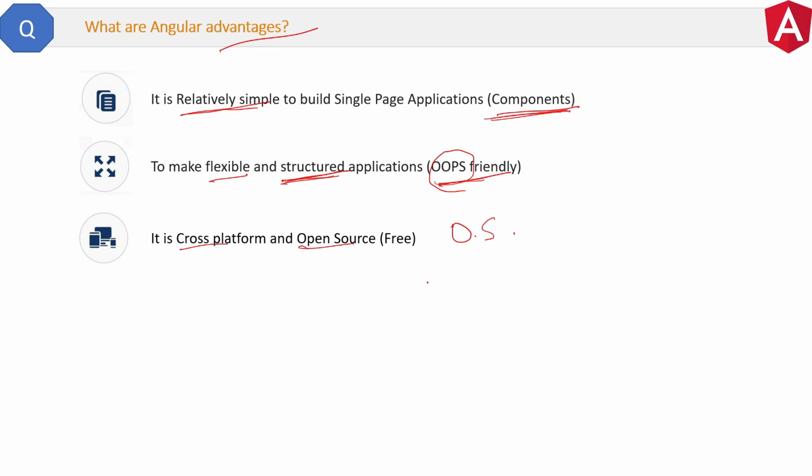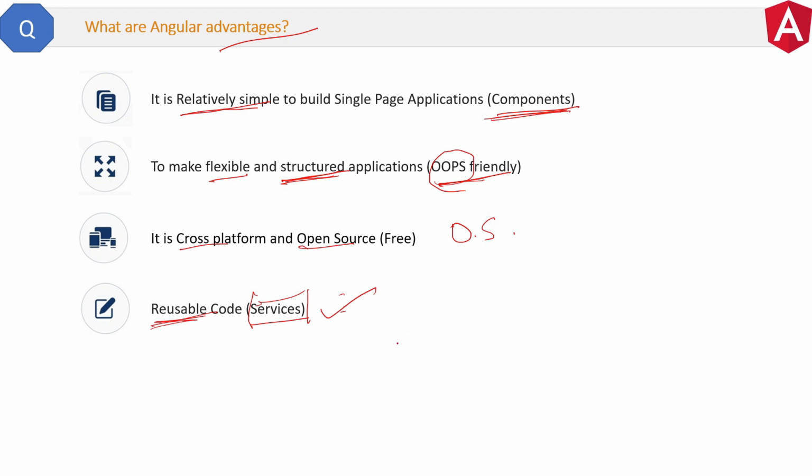Then reusable code is the next advantage of Angular. It means you can create code at one place and then use it at many places, which is a very good programming practice. Services in Angular is the way to create reusable code. Later I will cover questions on services in detail.